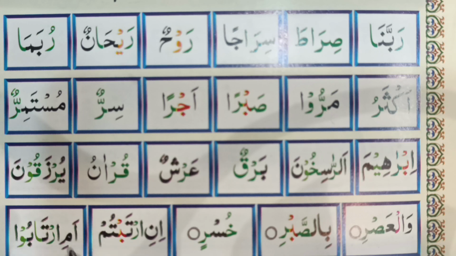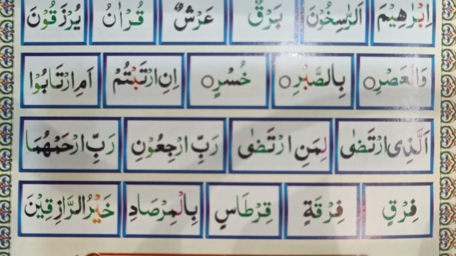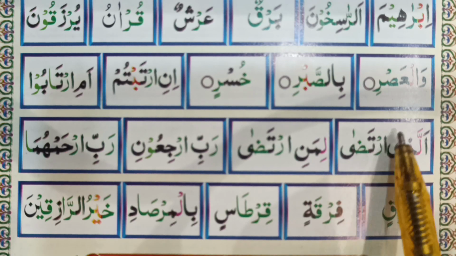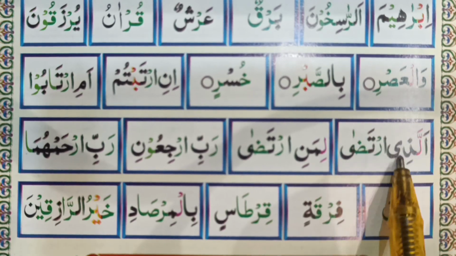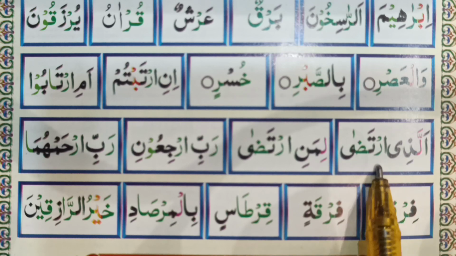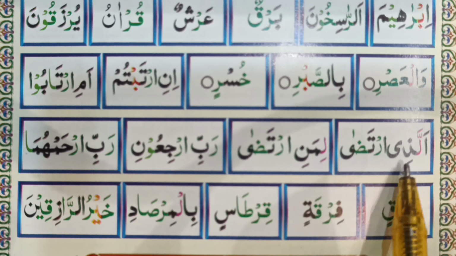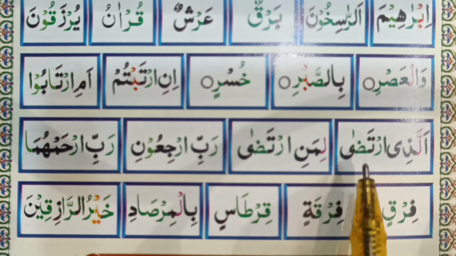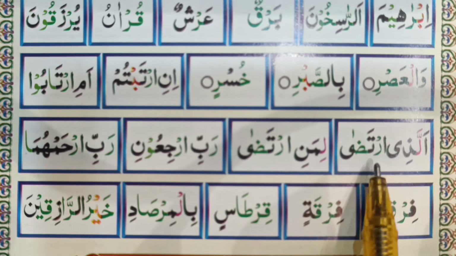Amirtabu. Now, next one is alladhi irtadha. You can see this is the separate word alladhi and this is the second separate word irtadha. So we are joining them.